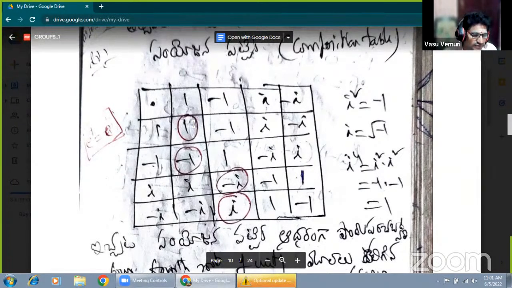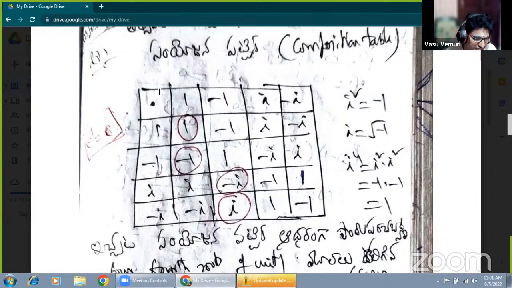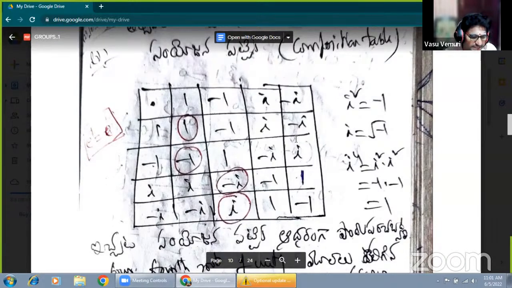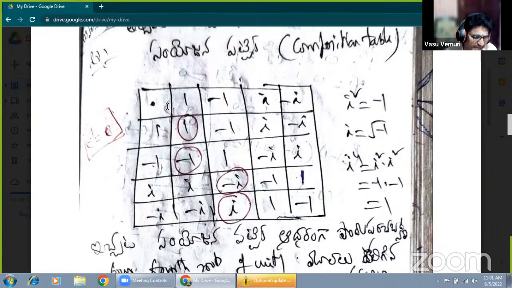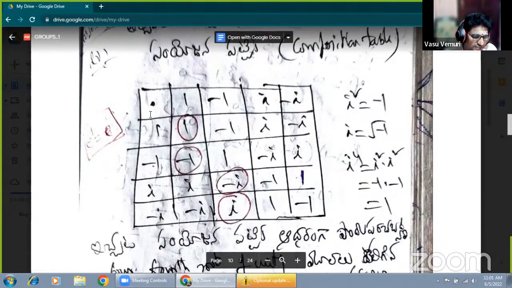1 into 1 is 1, because multiplication is the composition here. 1 into 1, 1. 1 into minus 1, minus 1. 1 into i is i. 1 into minus i is minus i. And in the same manner, minus 1 into 1, minus 1. Minus 1 into minus 1, plus 1. Minus 1 into i is minus i. Minus 1 into minus i, minus into minus is plus, 1 into i is i.